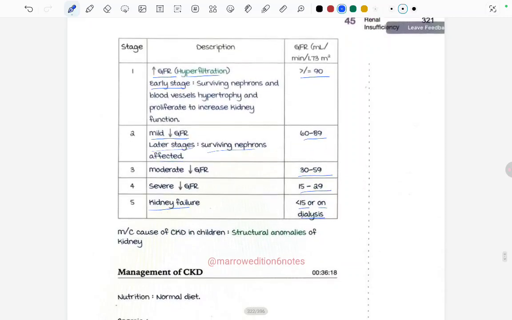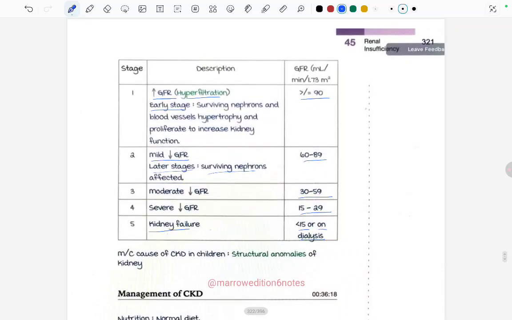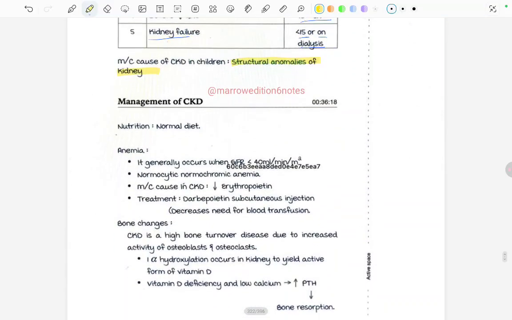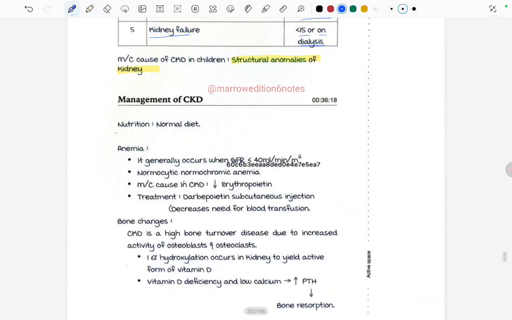Most common cause of chronic kidney disease in children is structural anomalies of the kidney. Now looking at the management of CKD, nutrition: a normal diet is to be given. Anemia occurs when the GFR is less than 40 ml per minute per meter square, because of, again, dilutional anemia.